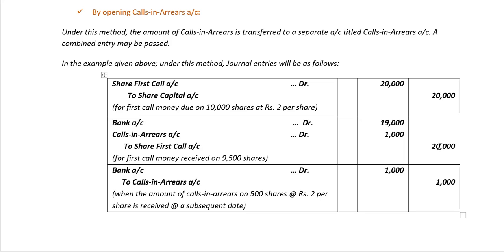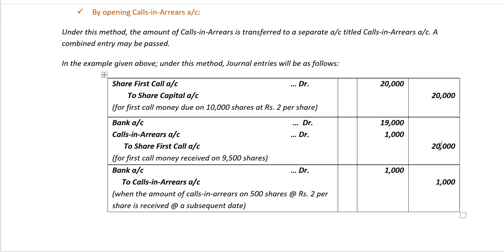Under this method, the amount of calls in arrears is transferred to a separate account titled calls in arrears account. A combined entry may be passed. In the example given above, under this method, the journal entries would be as follows. For making the first call money due on 10,000 shares at rupees 2 per share, the journal entry would be share first call account debit to share capital account, the amount being 20,000 rupees.